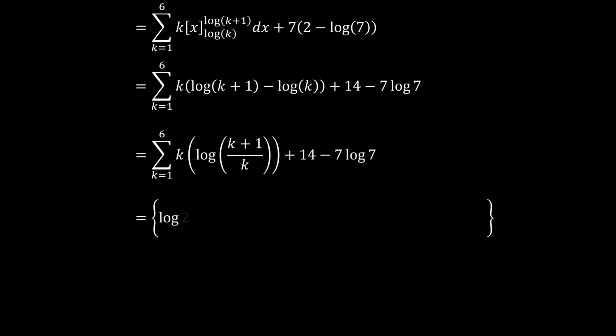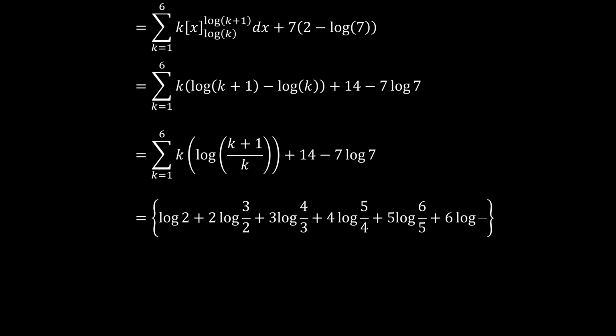And this can be expressed as log of 2, because we have 1 times log of (1 plus 2 over 1), so it becomes log 2, and then 2 times log of 3 over 2, plus 3 times log of 4 over 3, all the way up to 6 times log of 7 over 6.